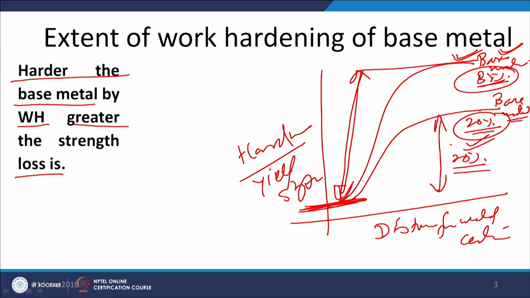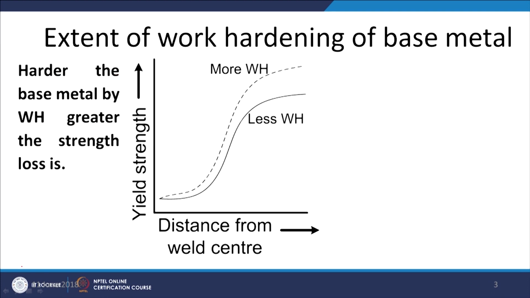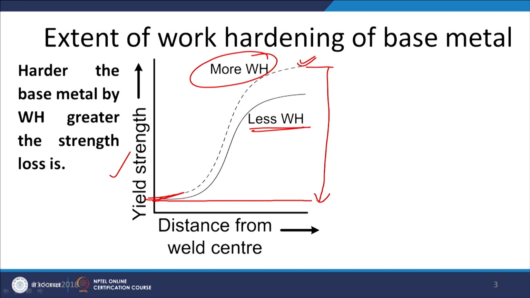Now, we will see this with this schematic. The metal subjected to greater strengthening through more work hardening will of course have the greater yield strength as base metal, but after the welding, it will have approximately similar yield strength as the one which has been less work hardened. So, the one which has been more work hardened will experience the greater strength loss as compared to the one which has been less work hardened.